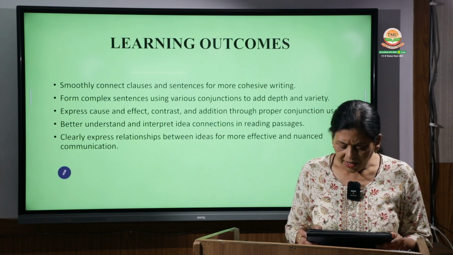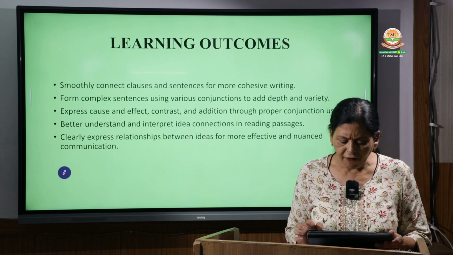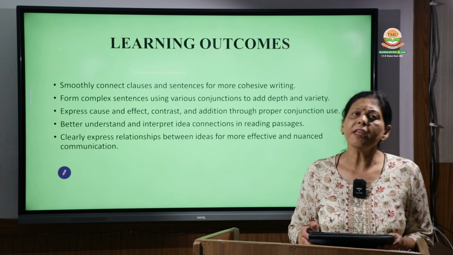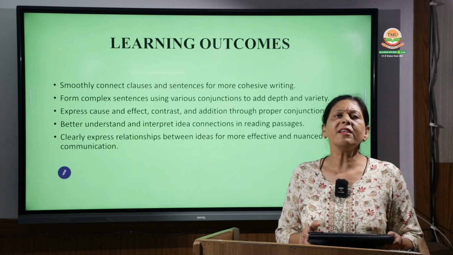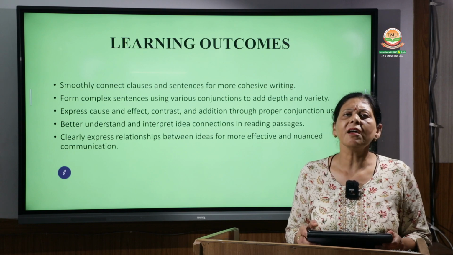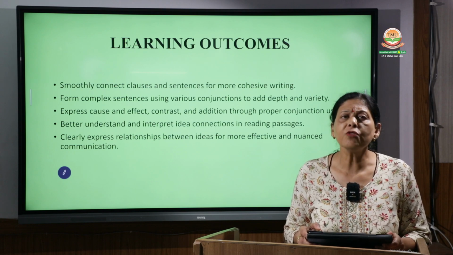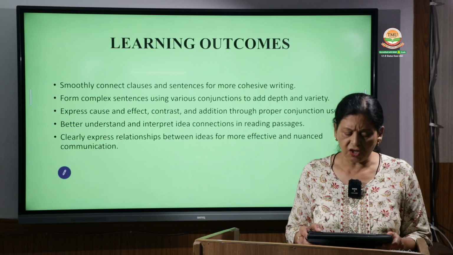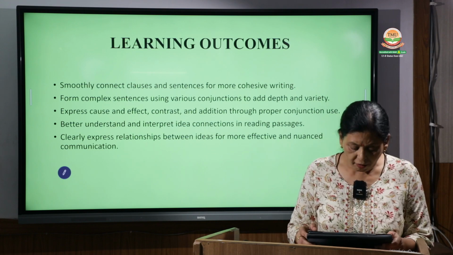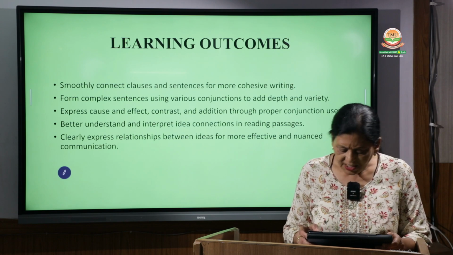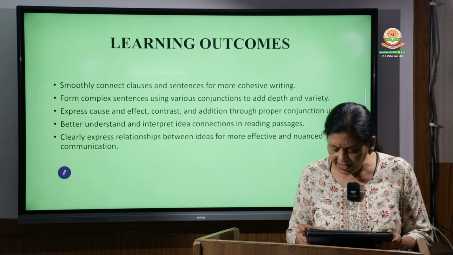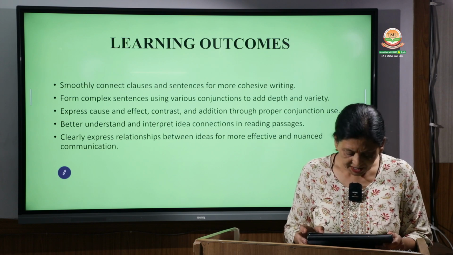Then the next is better understanding and interpretation of ideas. Conjunctions help us understand ideas in a better manner, and ideas are amicably fabricated in the text by the usage of conjunctions. They also clearly express relationships between ideas for more effective and nuanced communication.